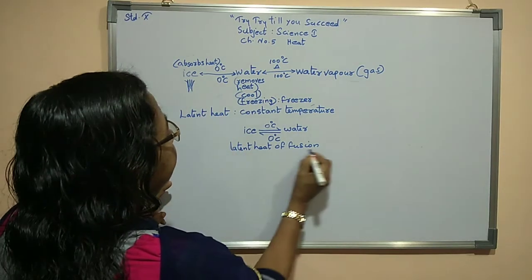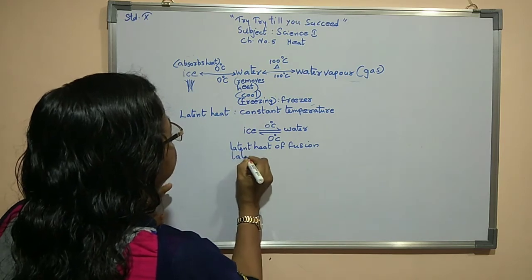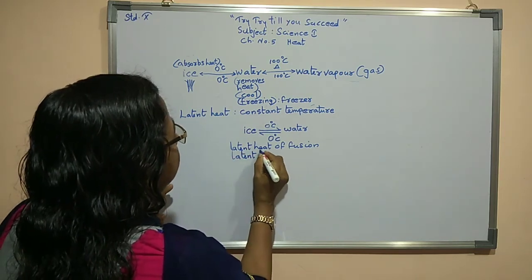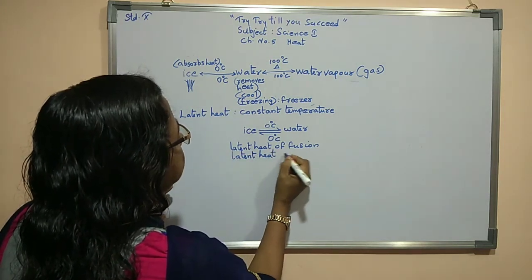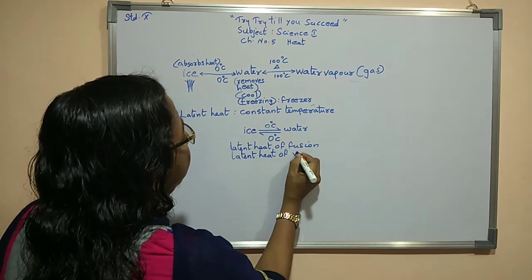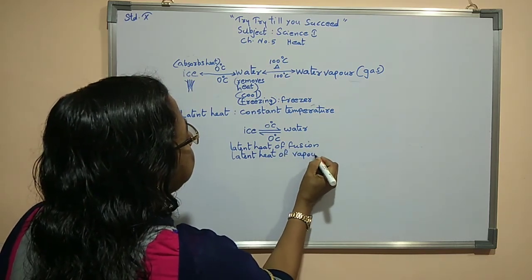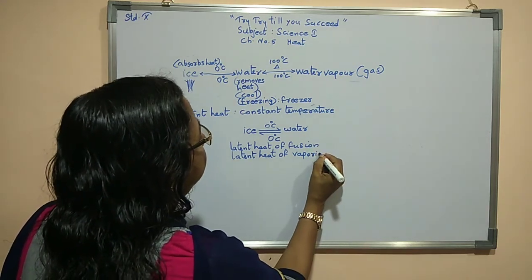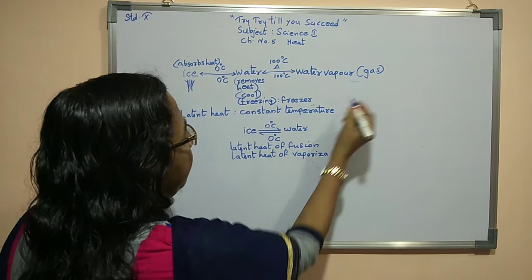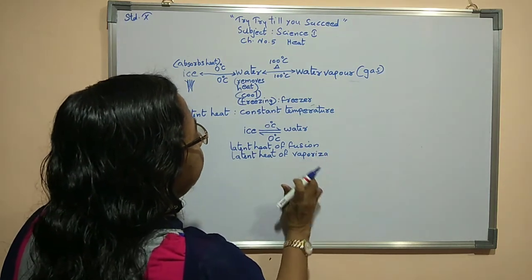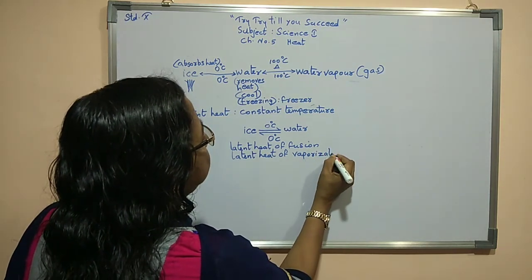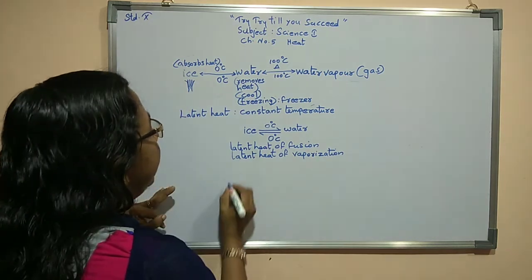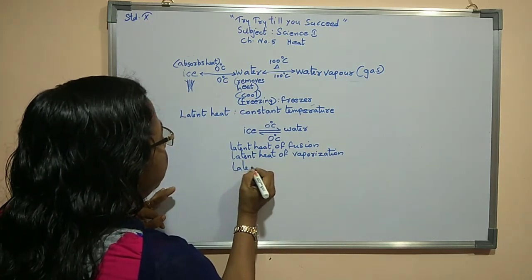Three things are there: latent heat of fusion, latent heat of vaporization. Vapor has a U, but vaporization has no U. Then latent heat of freezing.